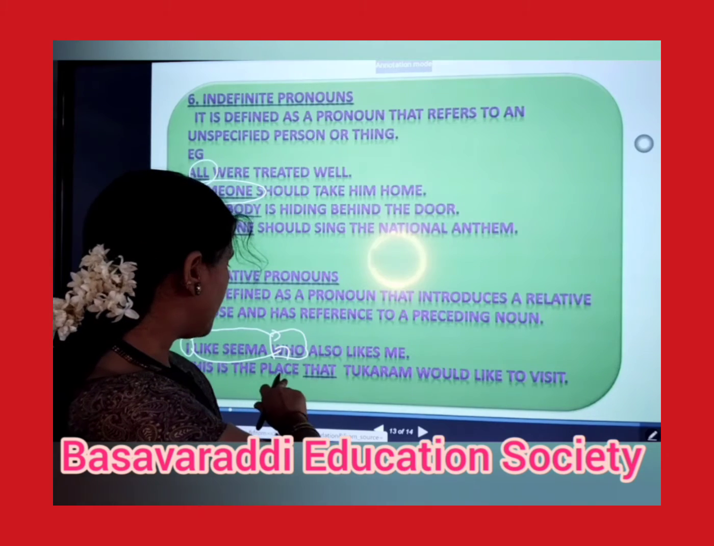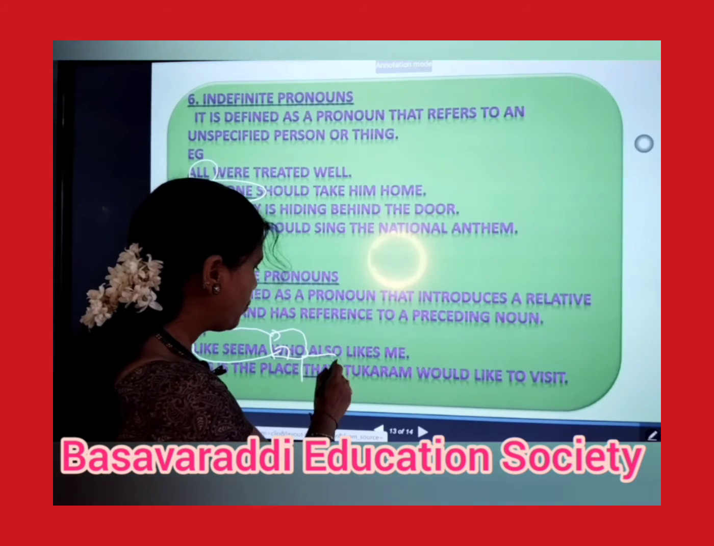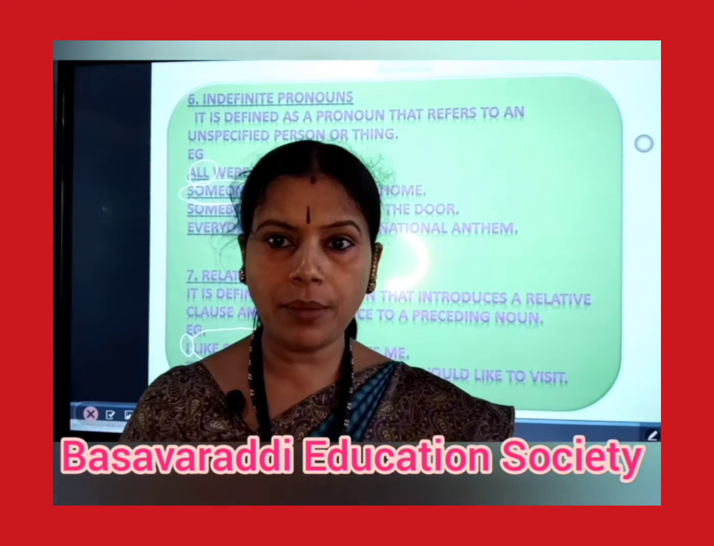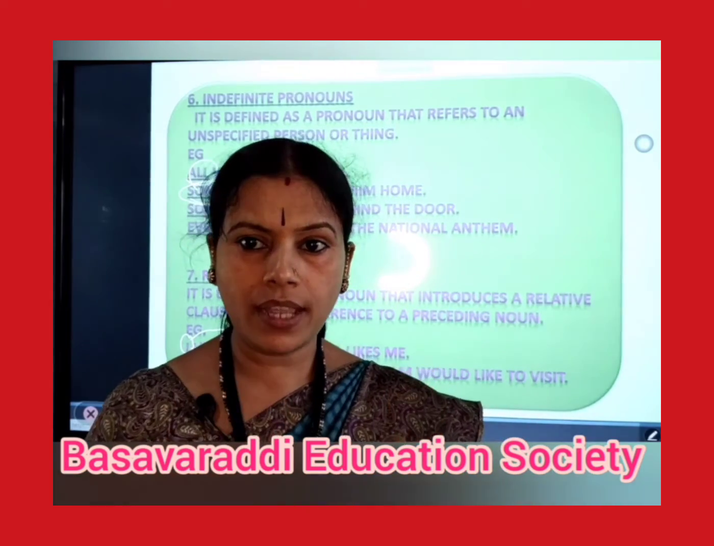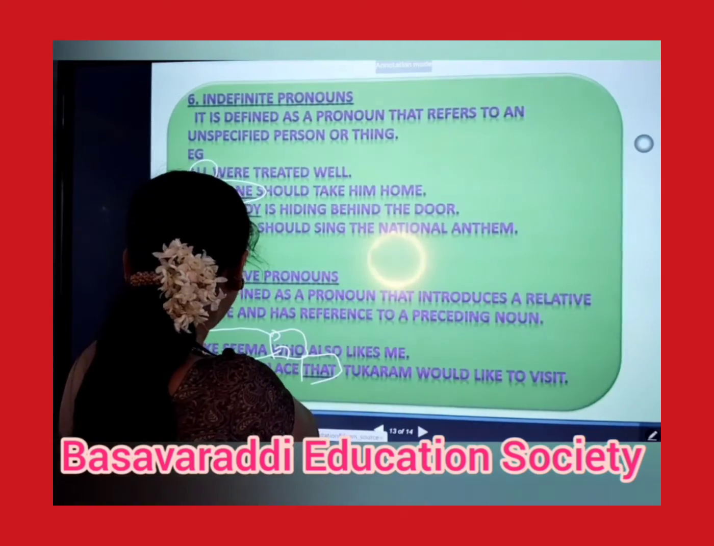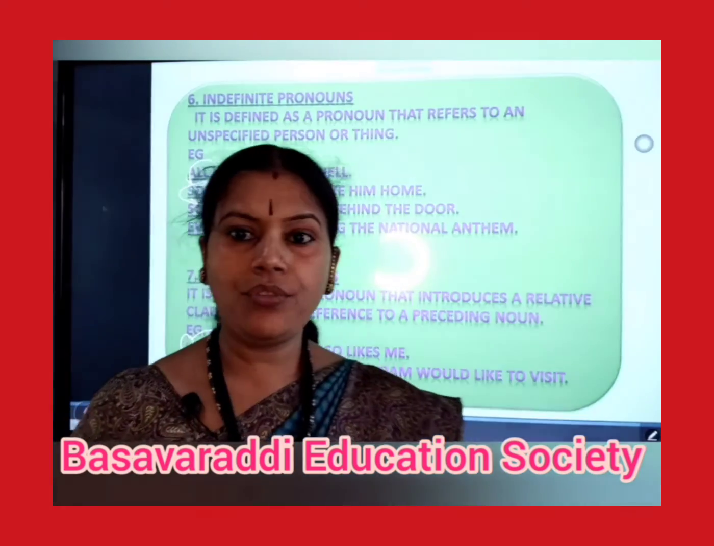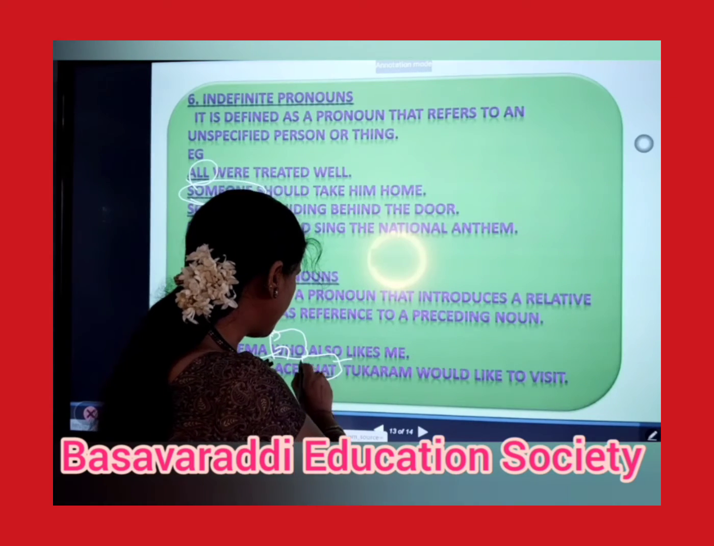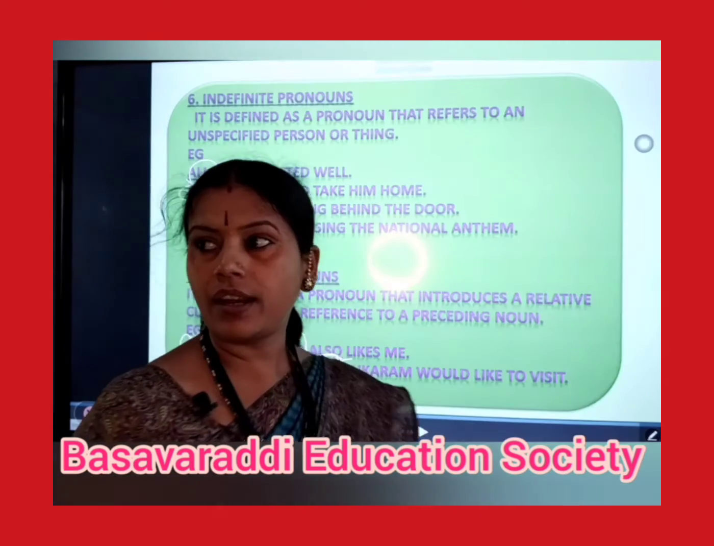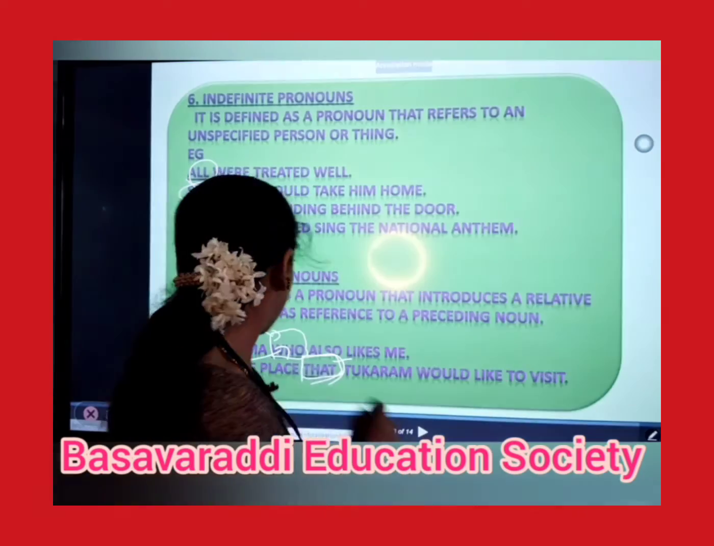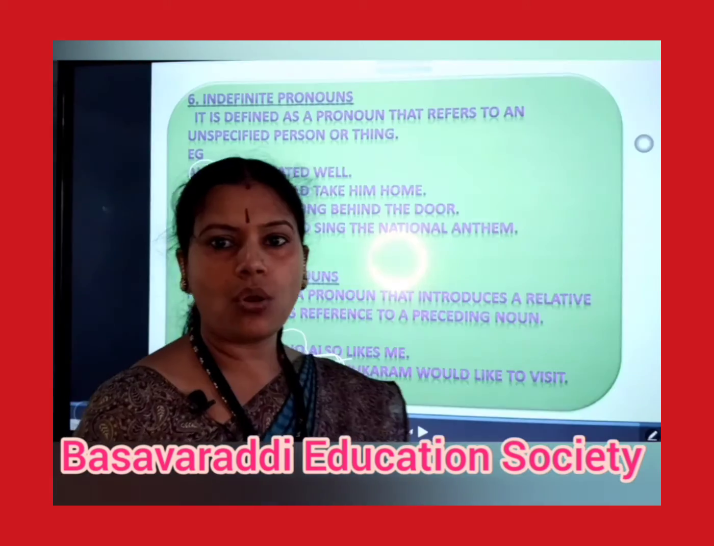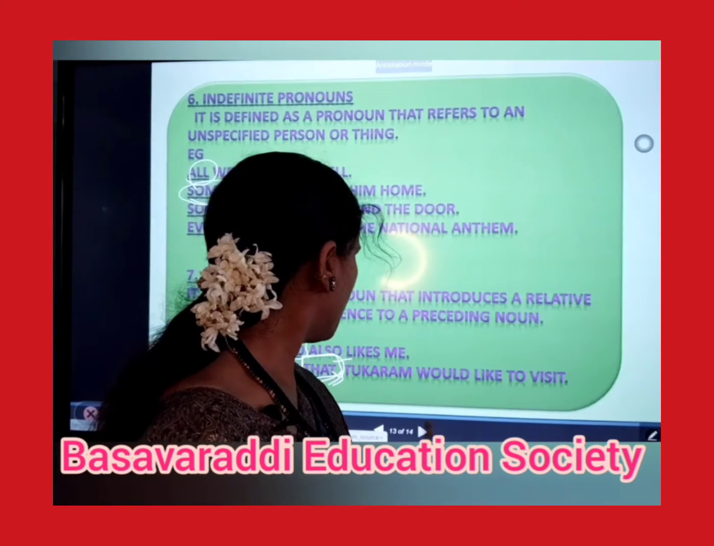So this is the place that Tukaram would like to visit. So we are speaking about the same noun, the same pronoun. Already we had used here, this is the place. So this word is again relevant to this only. So such pronouns are called relative pronouns.